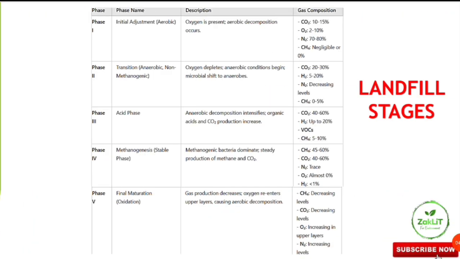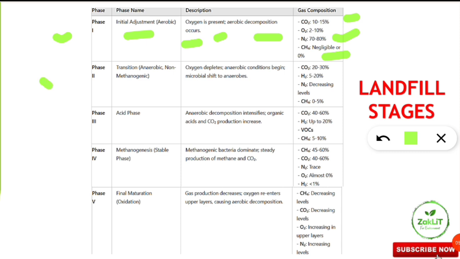Next is the landfill stages. Yes, so when we put waste into the landfill, what happens phase-wise and what are the gases released? These questions are asked. Phase 1 is the initial adjustment phase, that is the aerobic phase, where oxygen is present. Aerobic decomposition occurs with the help of bacteria and microbes. So here nitrogen has the maximum composition, that is 70 to 80%. Methane is negligible, almost close to 0%. Here methane is not released because it is an aerobic stage. Oxygen we can find at 2 to 10%, carbon dioxide 10 to 15%. That is the first phase, the aerobic phase in the landfill stage.